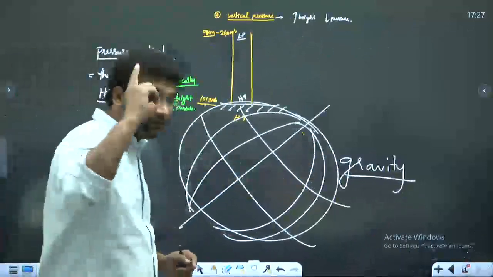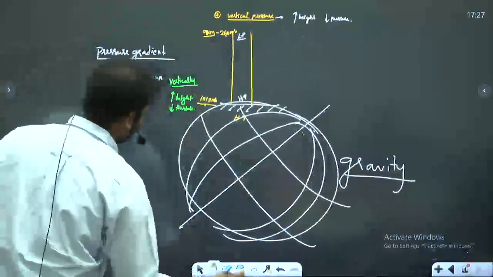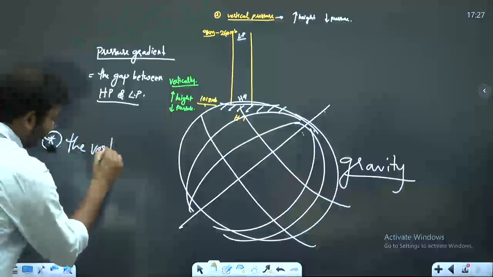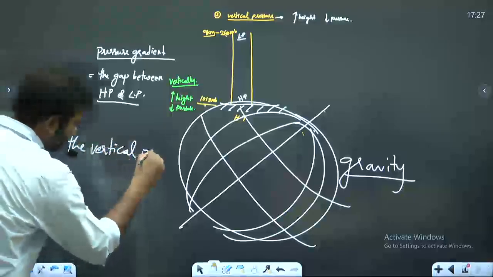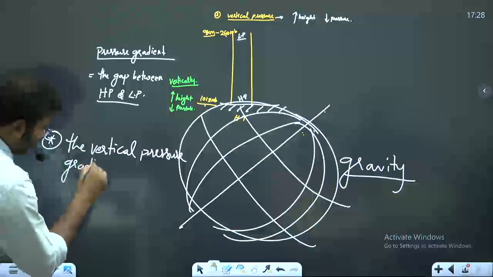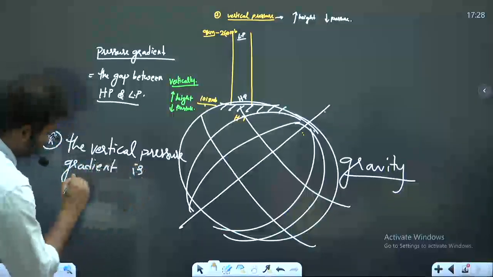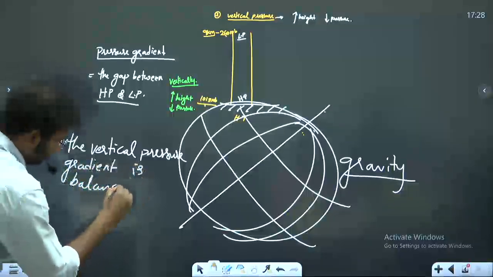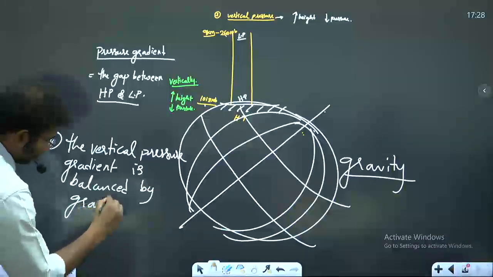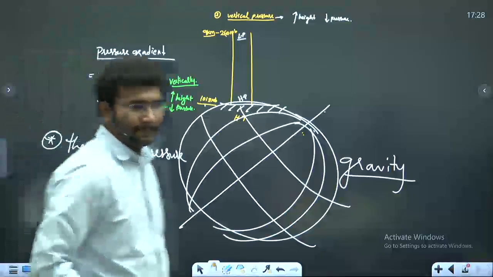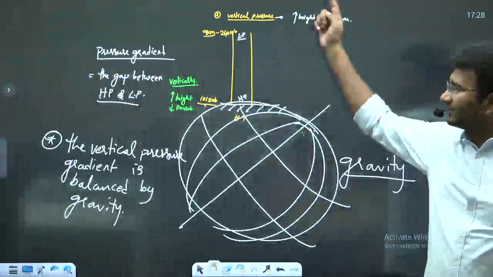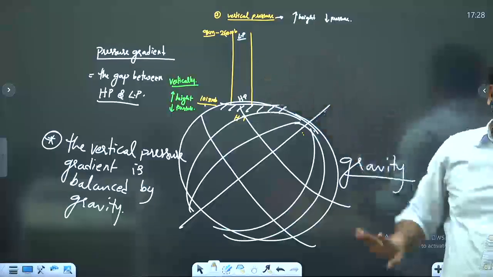That means the vertical pressure gradient, can I write like this? Is this statement right? Yes, this statement is right. The vertical pressure gradient is balanced by the gravity.